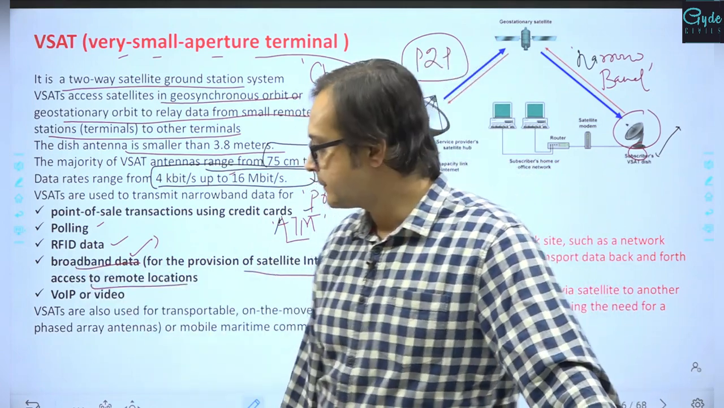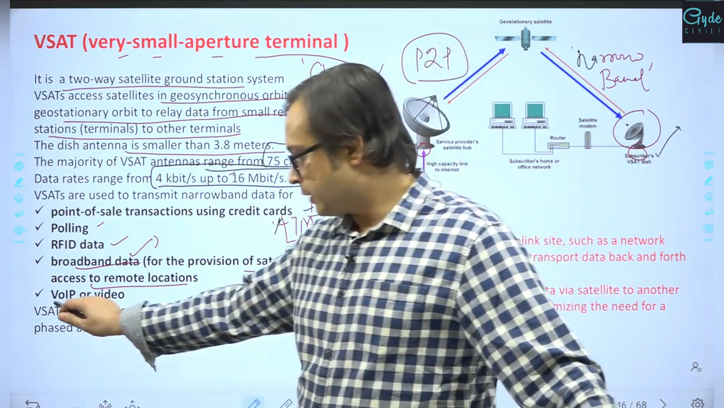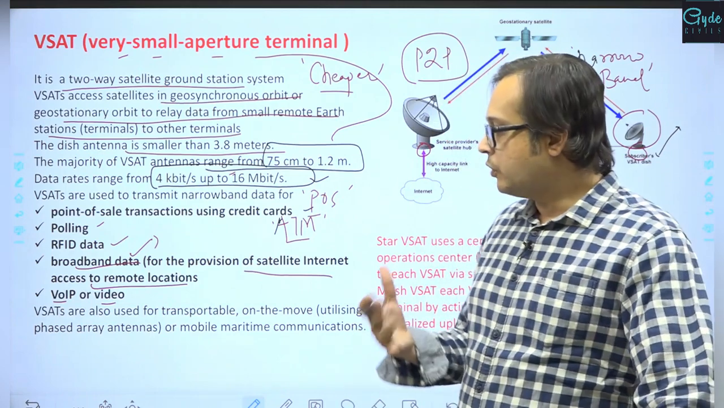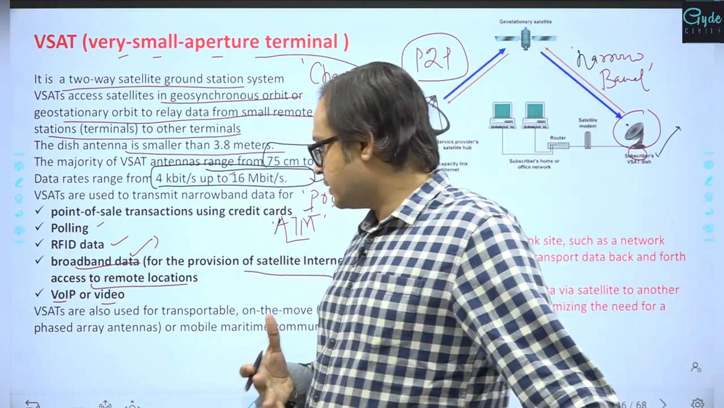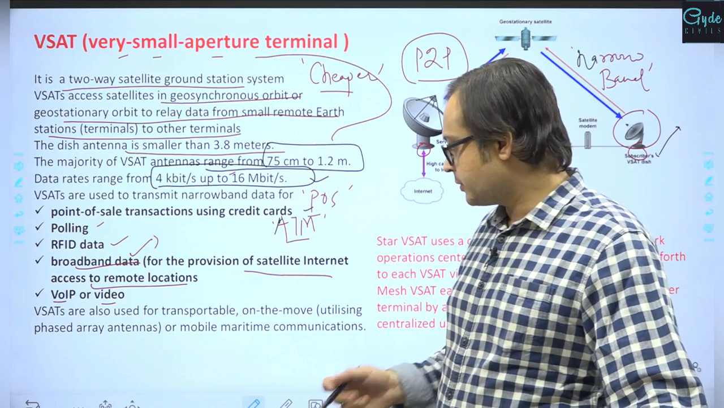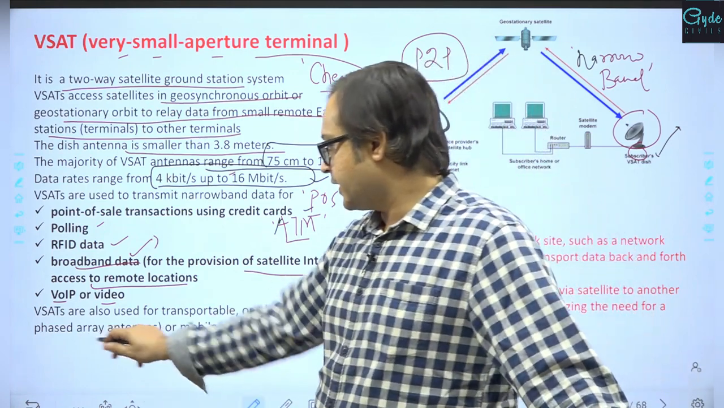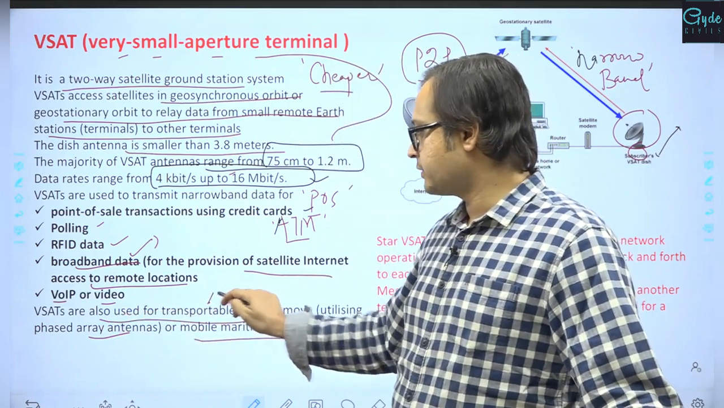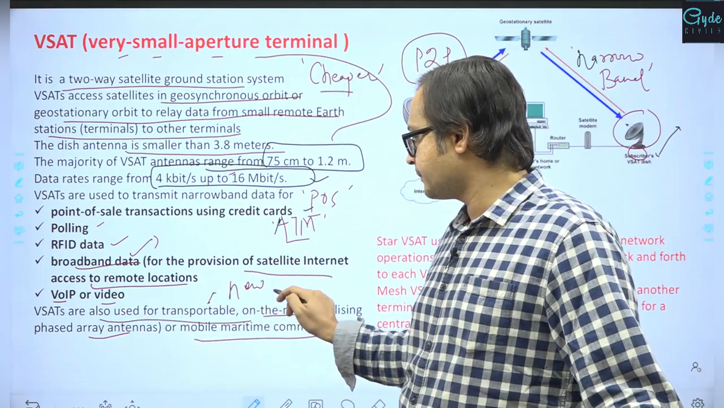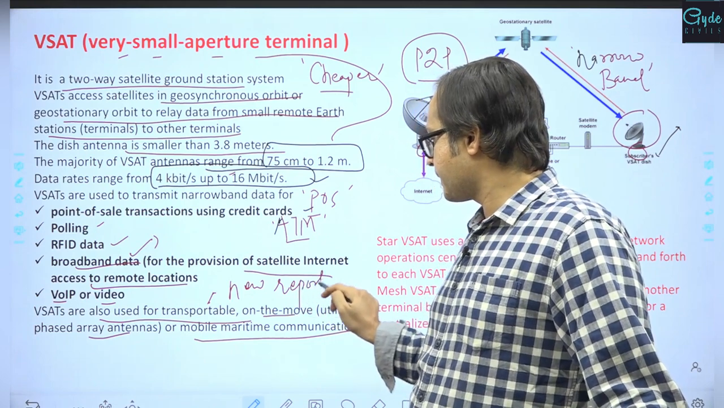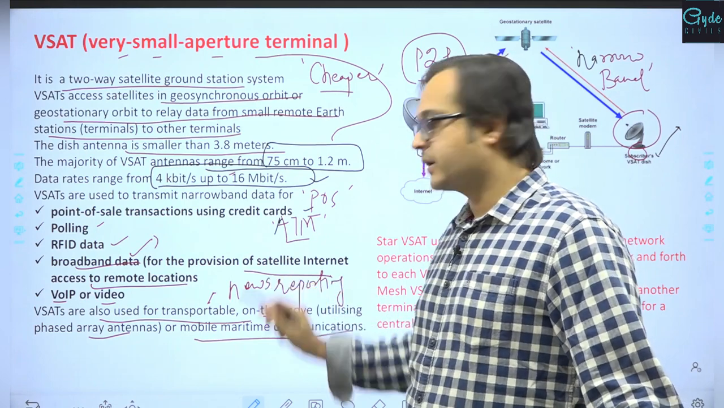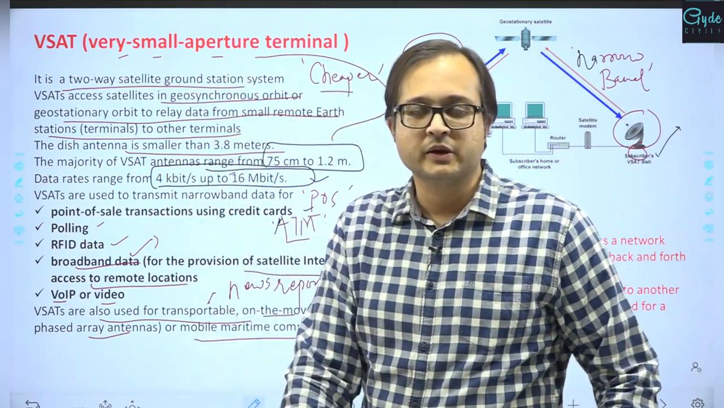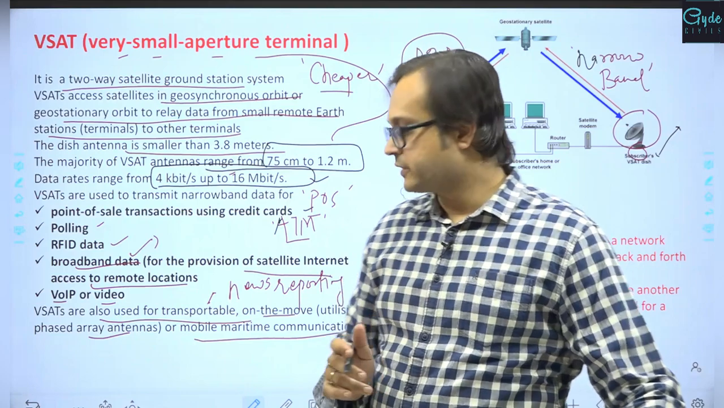VSAT can be utilized, and it also helps in VoIP, voice over internet protocol, and the video relay as well, right? So overall, VSATs are used for transportable, on the move, phased array antenna, or mobile maritime communication also, right? Mostly transportable. This is also used in news reporting, where you can see there are vans over which there is a small satellite antenna which is being placed, that remains a very small aperture communication also.